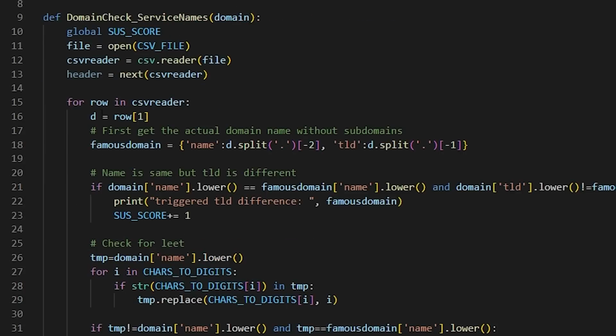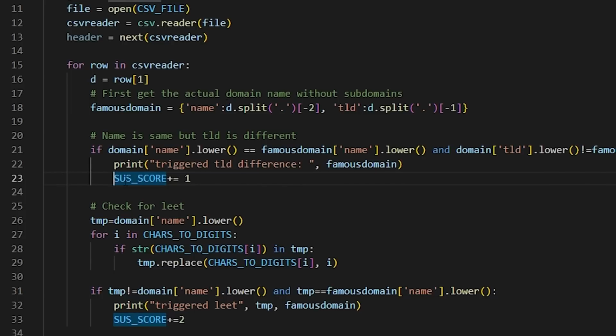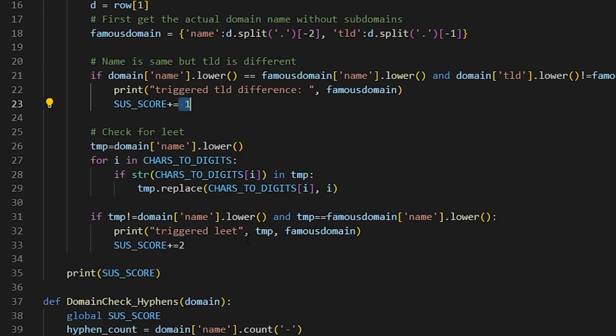And also I'm keeping count of something known as a suspicious score, and I'm basically incrementing it for every check with some certain value. I did not decide upon how much I have to increment for each particular check. We will decide that later. But yeah, that's the idea. I want to hold a suspicious score and keep incrementing it based on these checks.